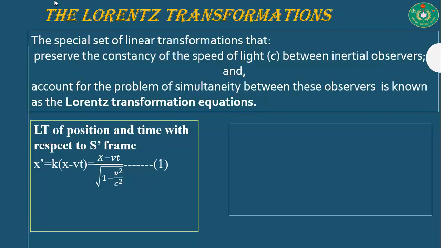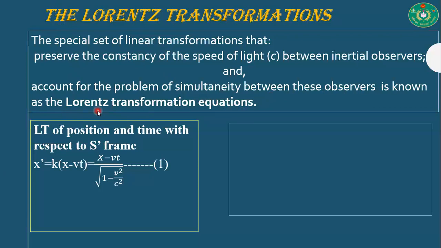Okay, this time for Lorentz transformations. The special set of linear transformations that preserves the constancy of the speed of light between inertial observers and accounts for the problem of simultaneity between these observers is known as the Lorentz transformation equations.